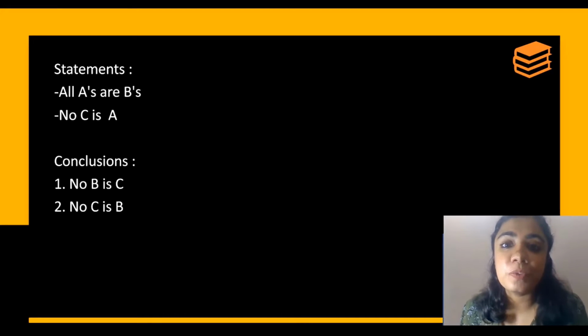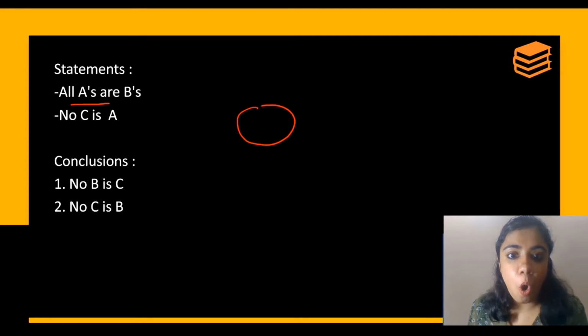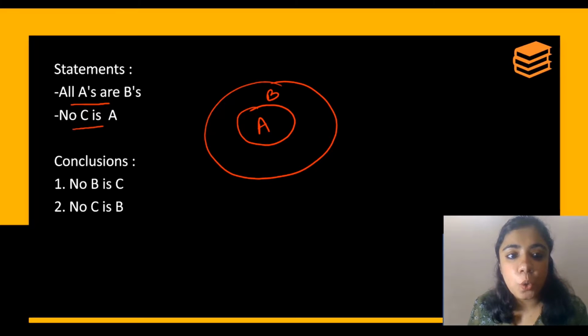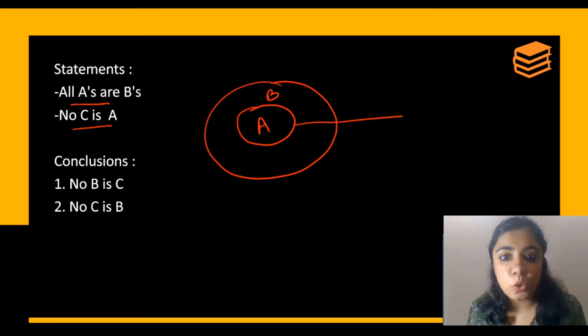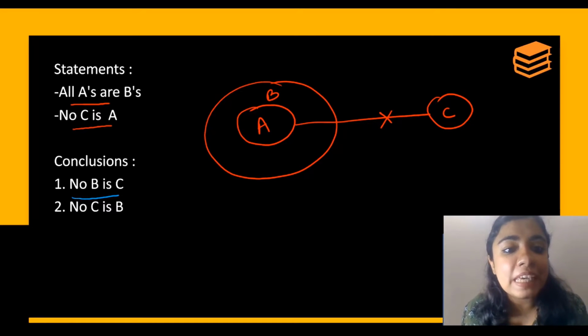So let's start with the first question. It says all A's are B's. So this becomes your diagram. Then you have no C is A. Please understand, your C and A cannot intersect. There is no connection between C and A. Now let's check the first conclusion. The first conclusion says no B is C.